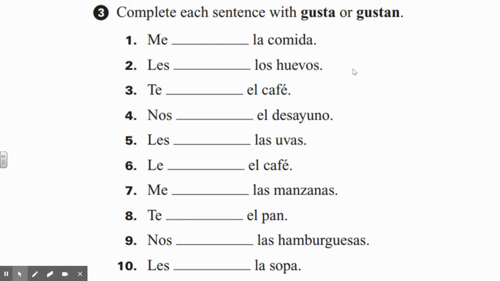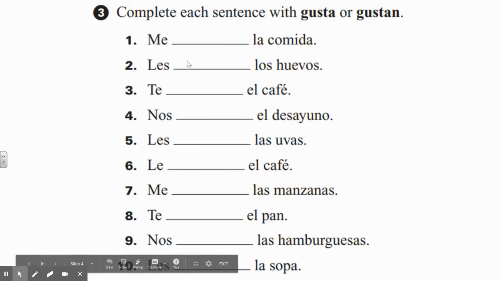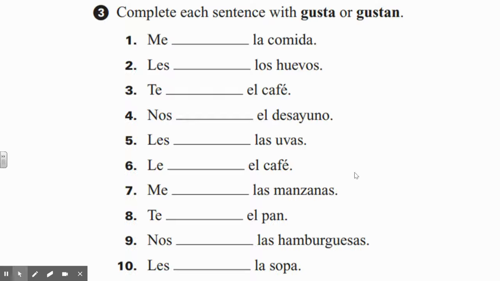All right, so the first question here would be to pause the video if you need to, but your question that you're going to be answering in a second is how many of these 10 example sentences here would be using gustan instead of gusta? So how many of these out of the 10 are using gustan with an N on the end of it? So pause the video if you need to before the question pops up to be able to count up how many of those.